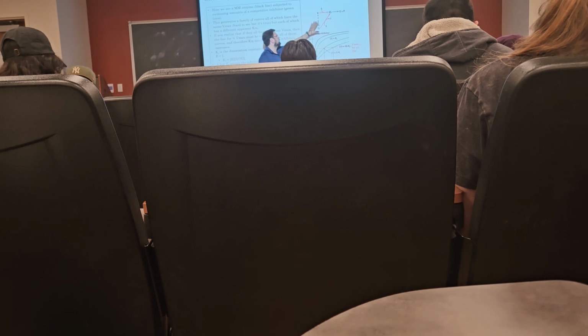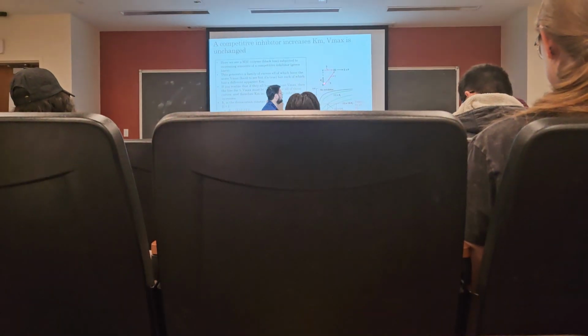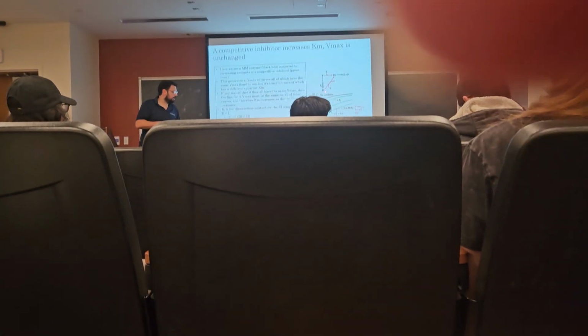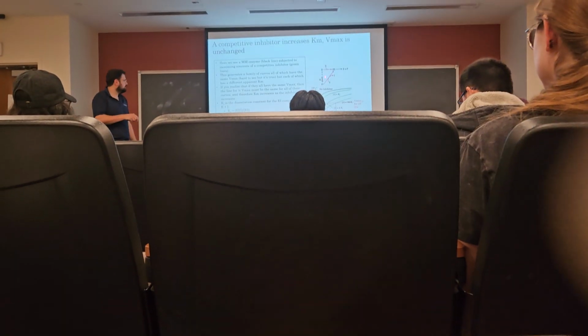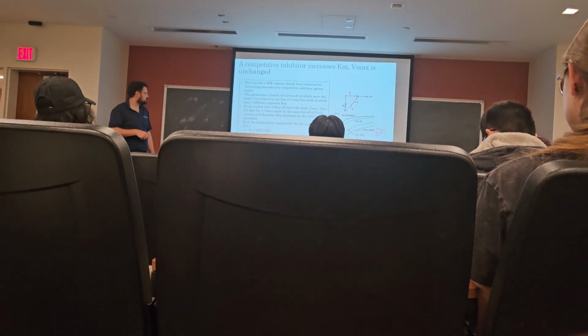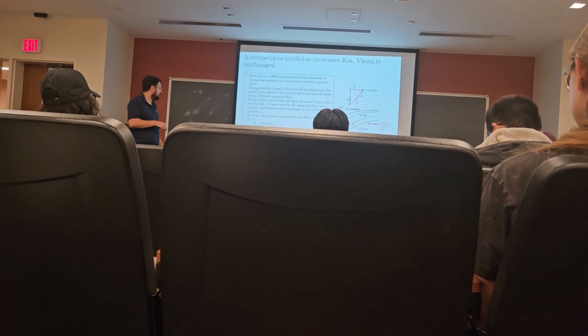All right, so let's look at a competitive inhibitor. We have this schematic here, okay? We have an enzyme, substrate, and inhibitor. The enzyme binds with the substrate to form the enzyme-substrate complex, or the enzyme binds with the inhibitor to form the enzyme-inhibitor complex. Now, here we have a Ki, and the Ki is just the Kd for the interaction between enzyme and inhibitor. So it's essentially just Kd between E and I.